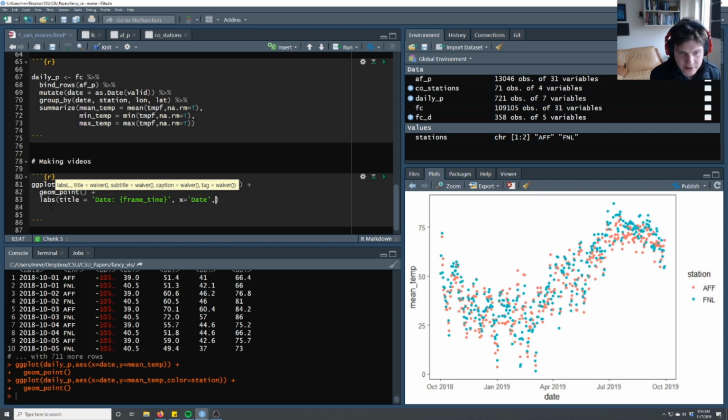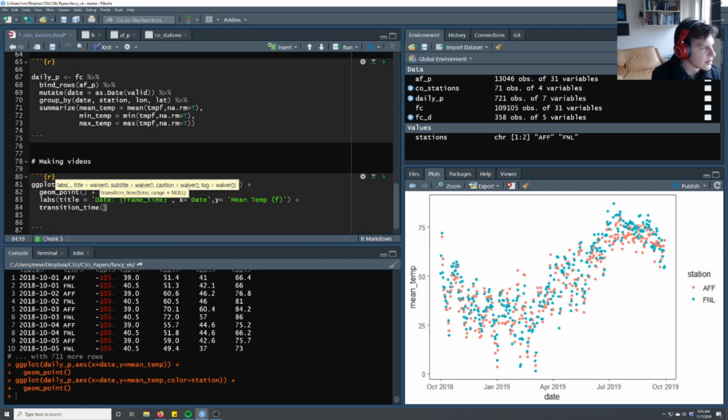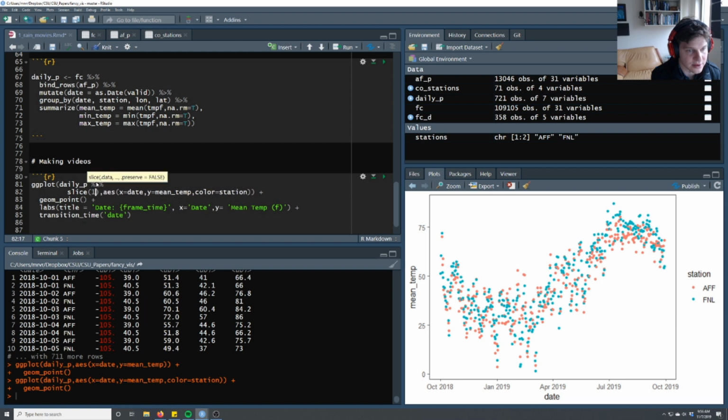This is not going to be the most exciting video, but it's going to get us started. And the y is going to be mean temp Fahrenheit. I should put a degree symbol, but I'm too lazy to remember how to add degree symbols. And then we'll do transition time, and that's going to be date. Let's see if we can get this to run. Actually, I'm going to slice this so we only do the first 10, just to see if it works.